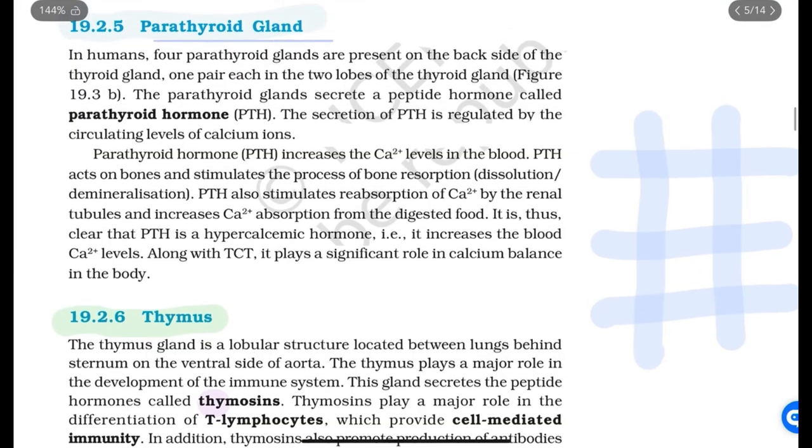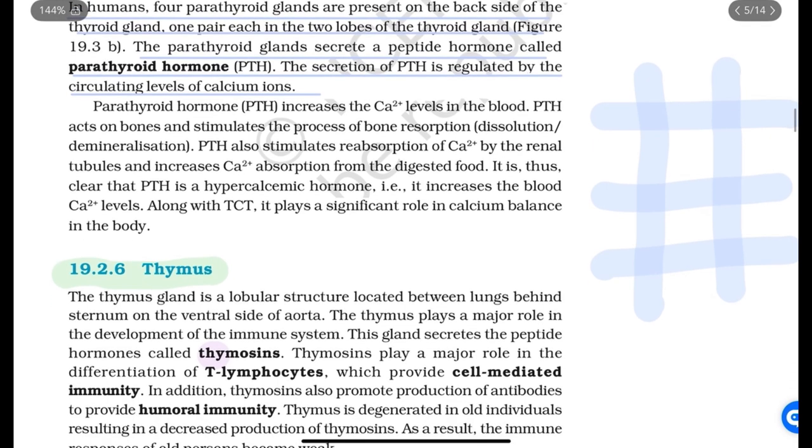Parathyroid gland. In humans, four parathyroid glands are present on the back side of the thyroid gland, one pair in each of the two lobes of the thyroid gland. The parathyroid gland secretes a peptide hormone called parathyroid hormone. The secretion of PTH is regulated by circulating levels of calcium ions. Parathyroid hormone, PTH, increases the Ca2+ levels in blood.